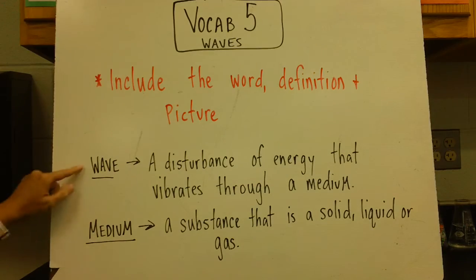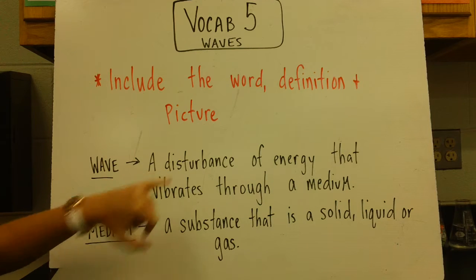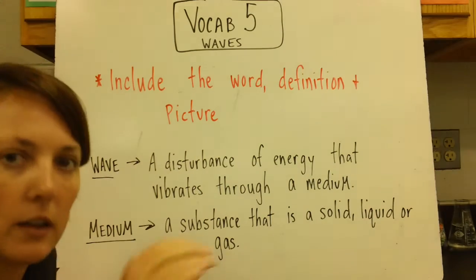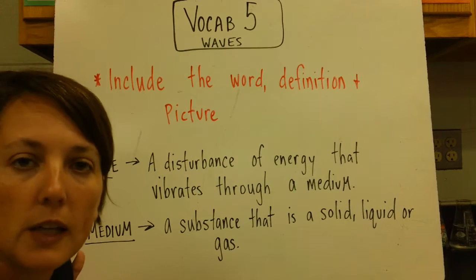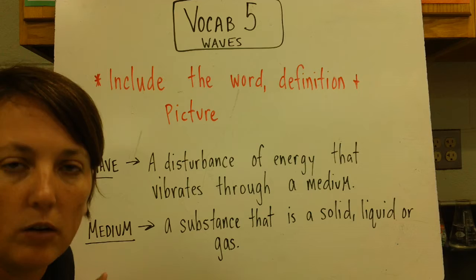Okay, we have 2 words here we're going to talk about. One is just a general definition of a wave. It's a disturbance of energy that vibrates through a medium. You can actually think of the ocean and you have these waves that go like that. These vibrations are the same. The only problem is a lot of times you can't see the vibrations because they are invisible, but we know that they're there.